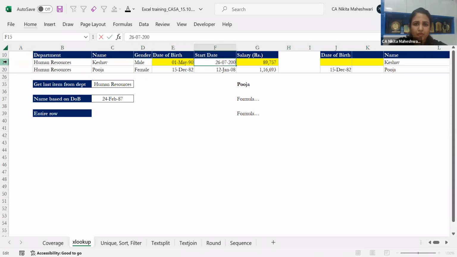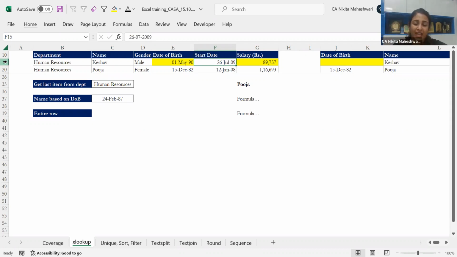Change the year also for benefit. So Keshav is the person who joined somewhere in 2009. Pooja is somebody who joined in 2008. Now if I have a lot of data, I will never know the date; I'll have to sort it and do all those things.